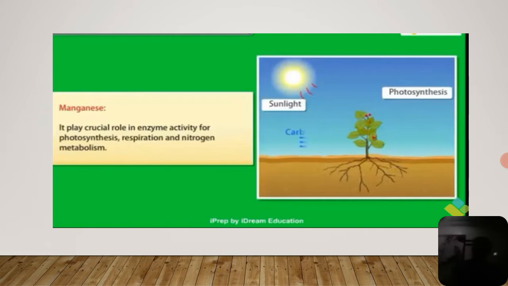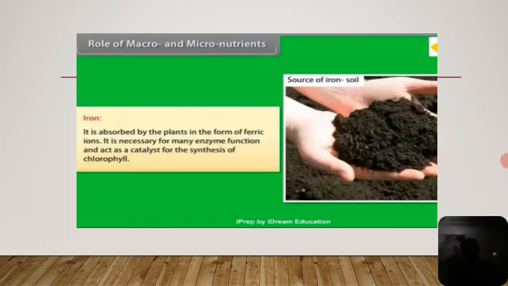And when you see the deficiency, it results in chlorosis and necrotic spots on the leaves. Okay, clear now? Next micronutrient is the iron. Iron makes up 0.01% of the dry weight of the plant tissue, and it is in the form of Fe3+ and Fe2+ ions. That means the plants absorb iron in the form of ferric and ferrous ions.